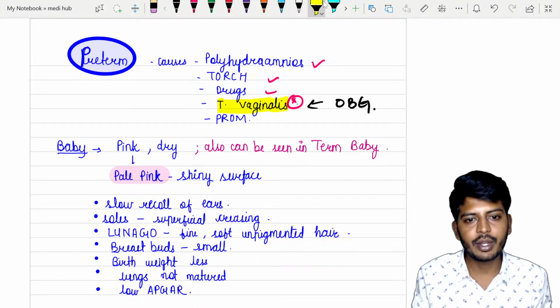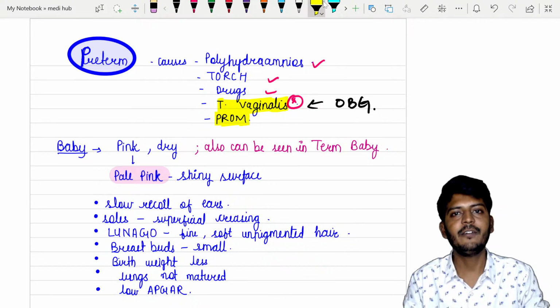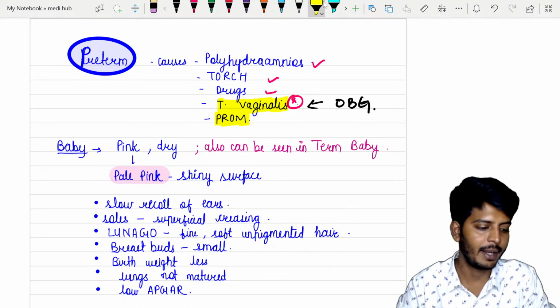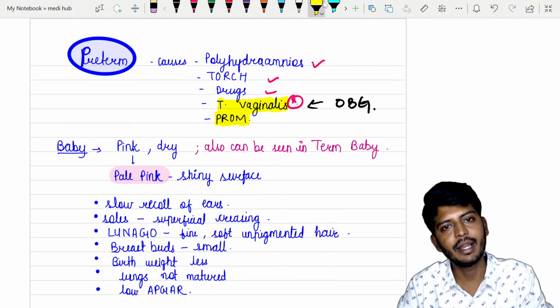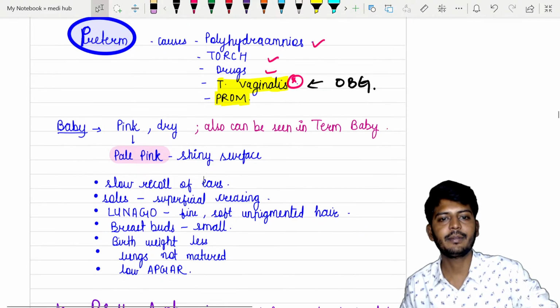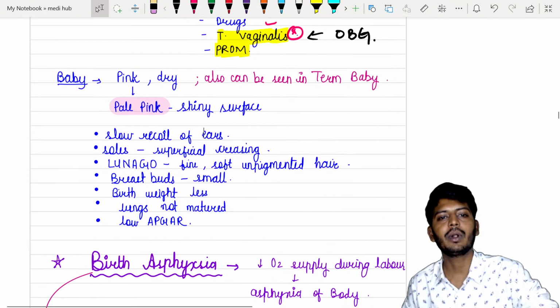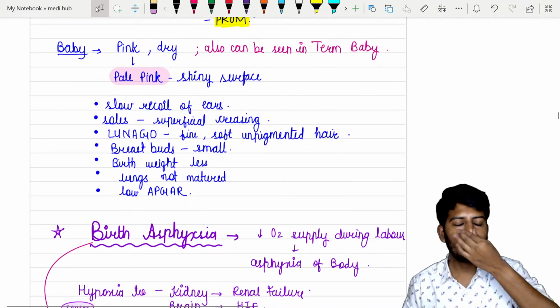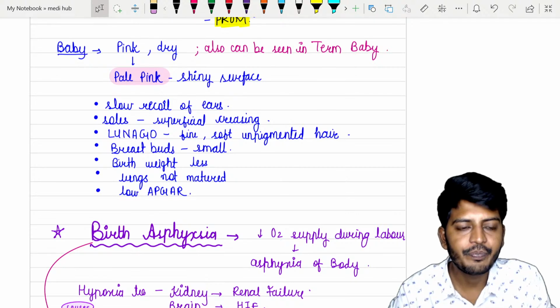So the last one is preterm rupture of membrane. Preterm rupture of membrane can also lead to what? Preterm labor. Okay, so let's go to the next important aspect. यहाँ पे हम लोगों को MCQ बहुत important है, Trichomonas vaginalis. Okay, so whenever preterm delivery is there, now normally